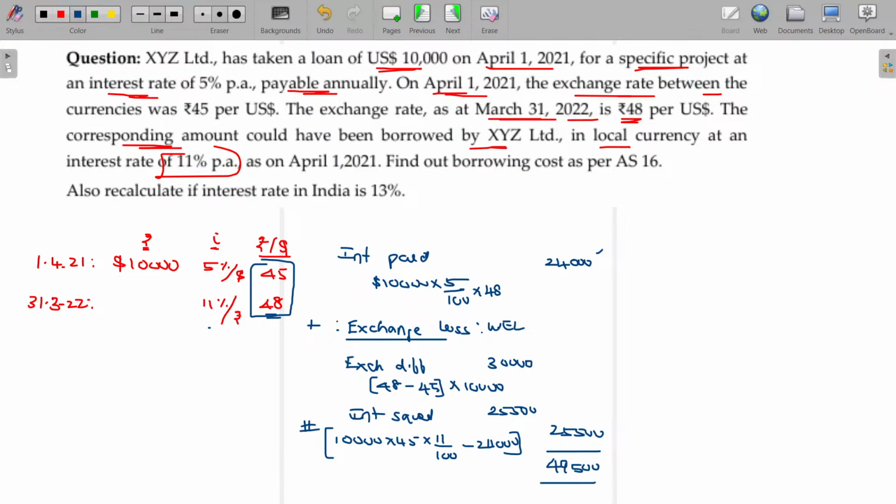Clear? So the actual exchange difference loss being 30,000, but you are able to capitalize only 25,500. What about the difference between these two? 4,500. This is not capitalized, so it should be debited to the P&L account. It can be debited to the P&L account. Is that clear?